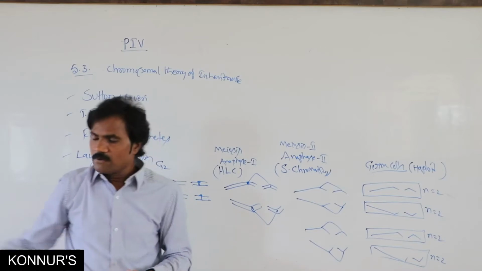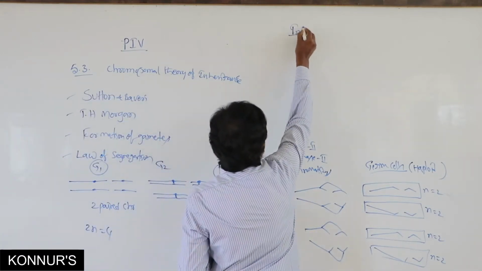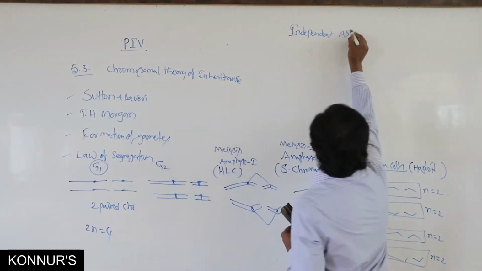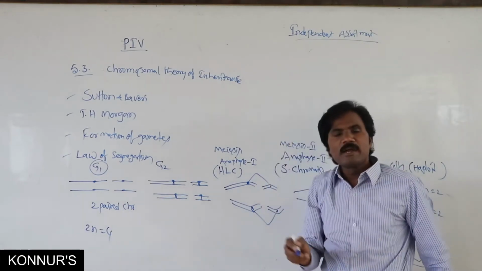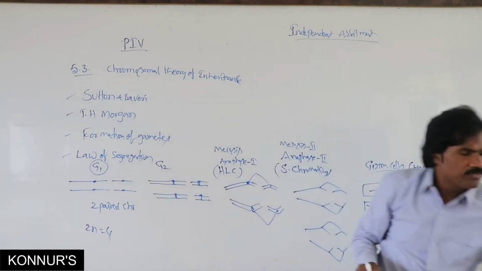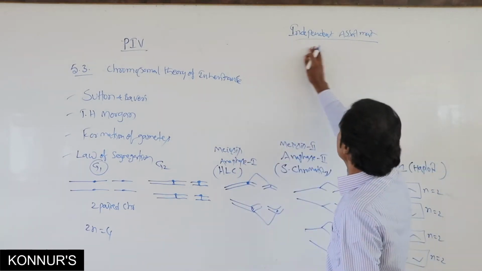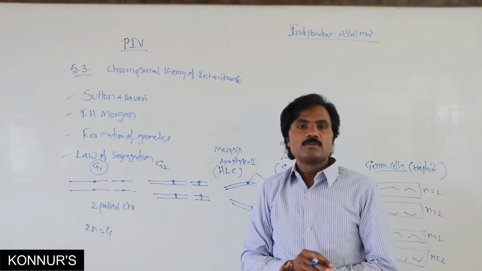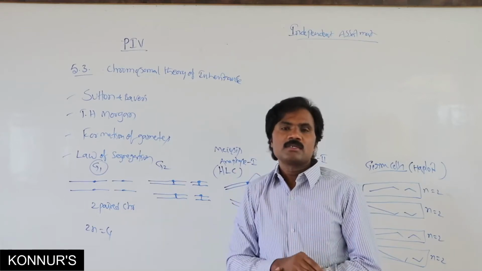Similarly, the law of independent assortment. In independent assortment, crossing over takes place. Here we consider two paired chromosomes, that means two paired phenotypic characters.